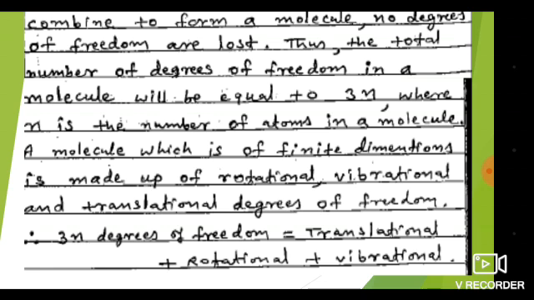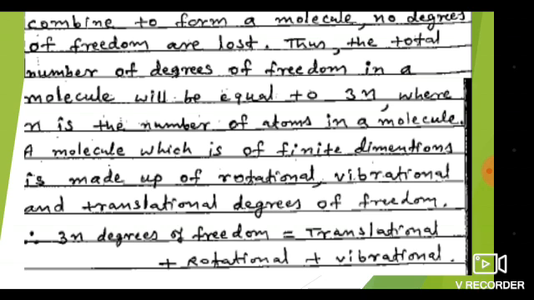A molecule which is of finite dimensions is made up of rotational, vibrational, and translational degrees of freedom. So it is the combination of these three degrees of freedom. These are the possible movements: vibration, rotation, and translation.